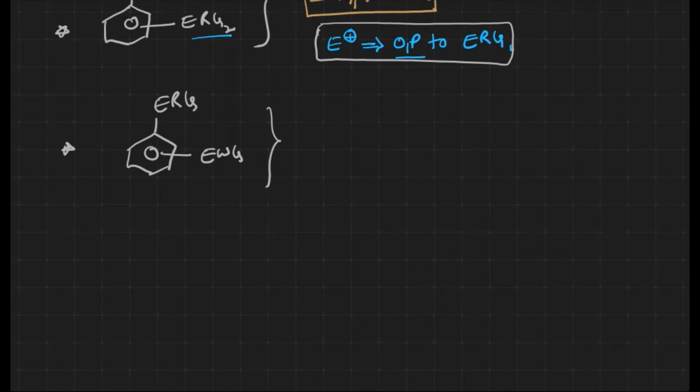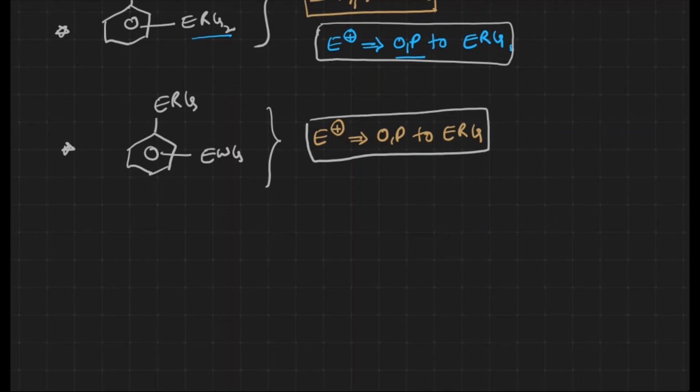What we have to remember here is that the electrophile will readily go ortho, para to the electron releasing group. This is very, very important. The electrophile goes to ortho and para to the electron releasing group.